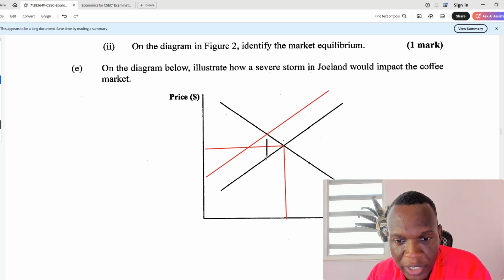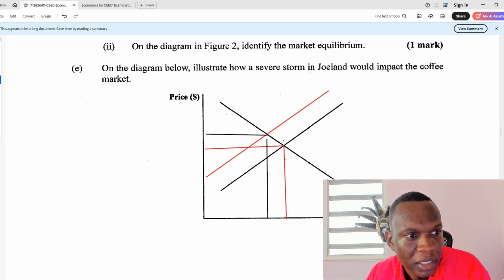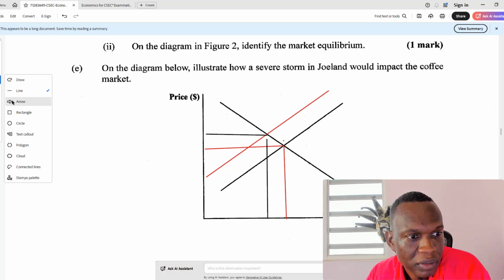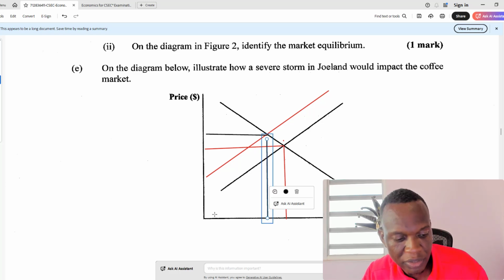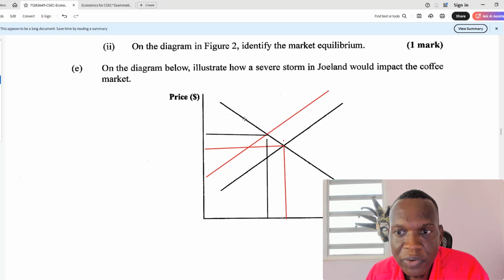Only supply changed. And so you come down here now, and then across here. So you realize what happened now. The supply fell down. So quantity supplied has gone down. So that's the answer for that one.